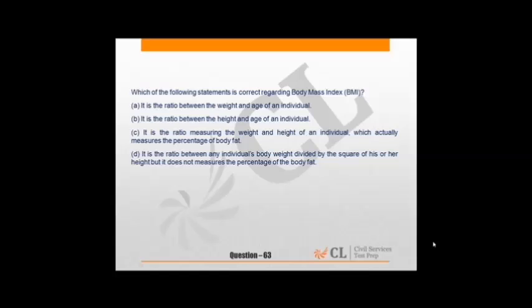63, BMI, body mass index. So we have to see which statement is correct about them. It is the ratio between any individual's body weight divided by the square of his or her height, but it does not measure the percentage of body fat, and also this is not considered as an accurate indicator of body fat, and the formula is a unit of measure of kilogram per meter square. So answer is 63, D.